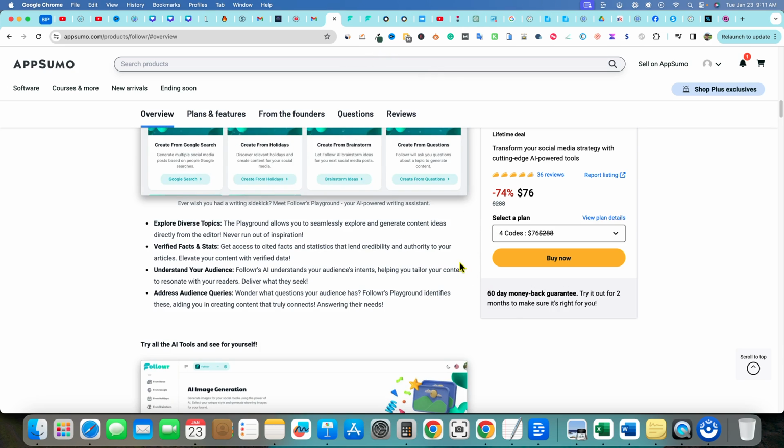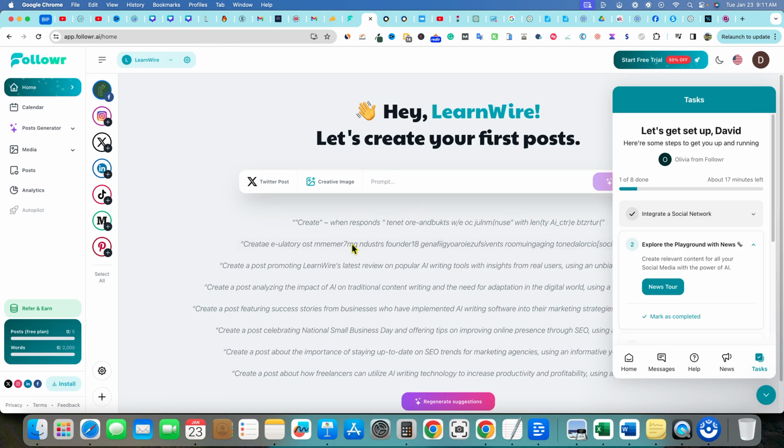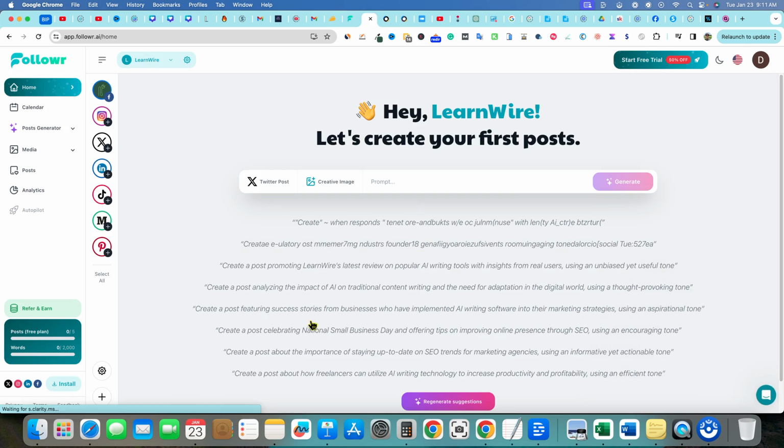Pretty cool, because I know how it can be painful to get refunds and so forth when you go directly with companies. You're relying completely on their customer support, but AppSumo makes it to where they literally will credit your account instantly. You'll get your money back to buy another software, or you'll get refunded in just a couple of days. So super cool. Let's go over here and check out the dashboard right over here.